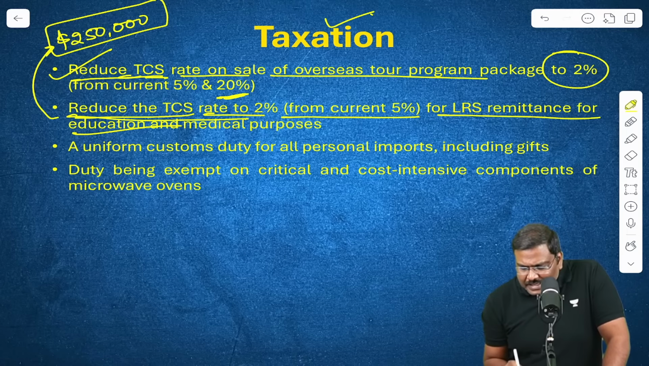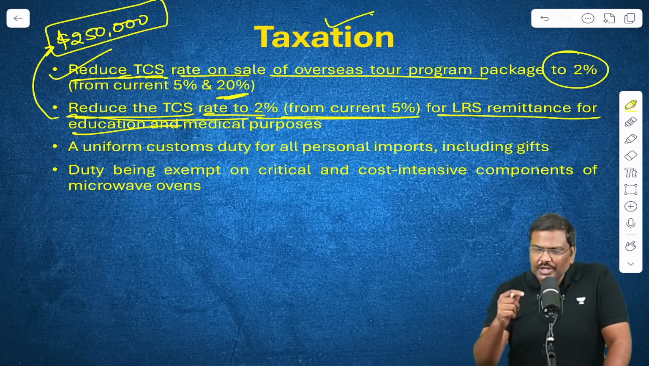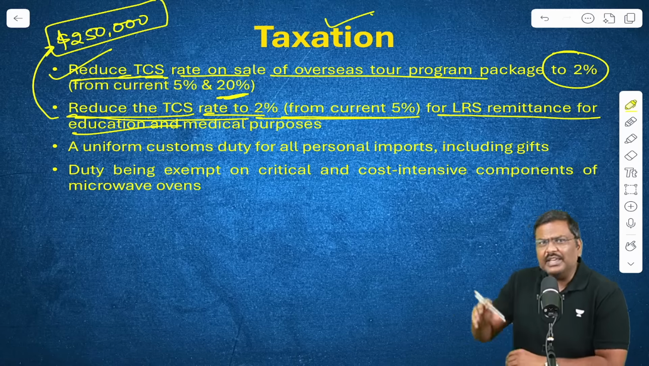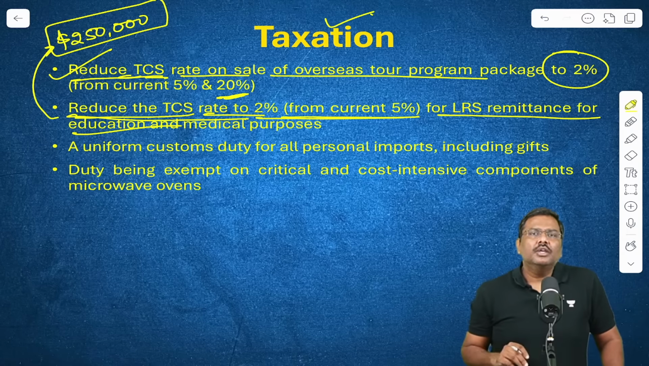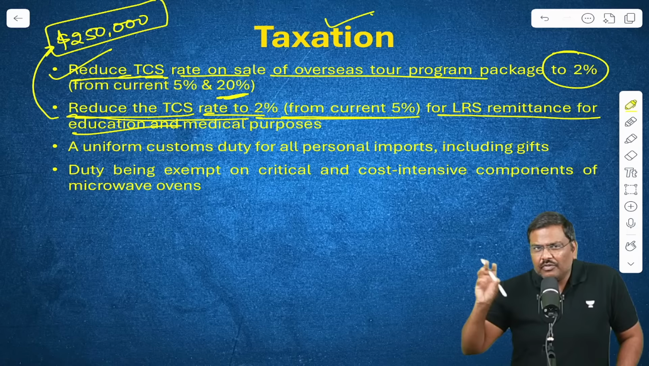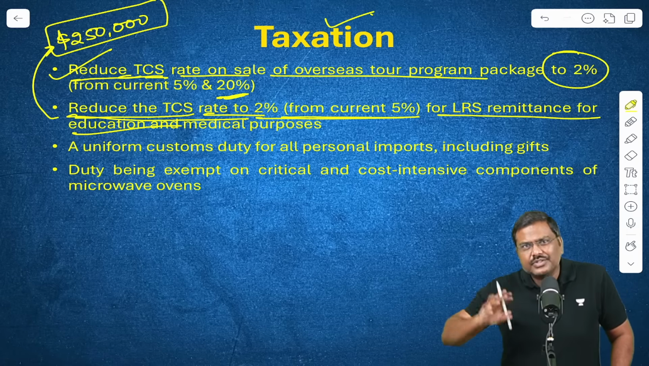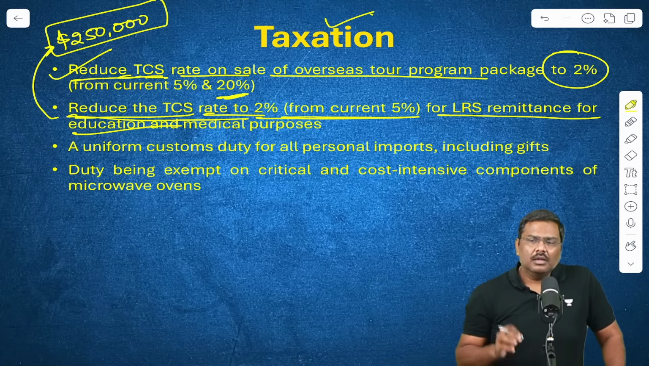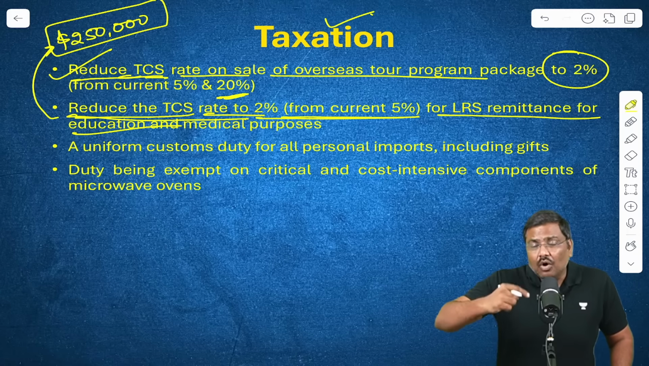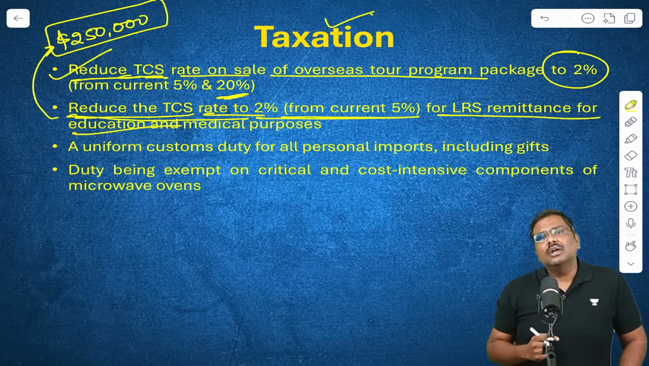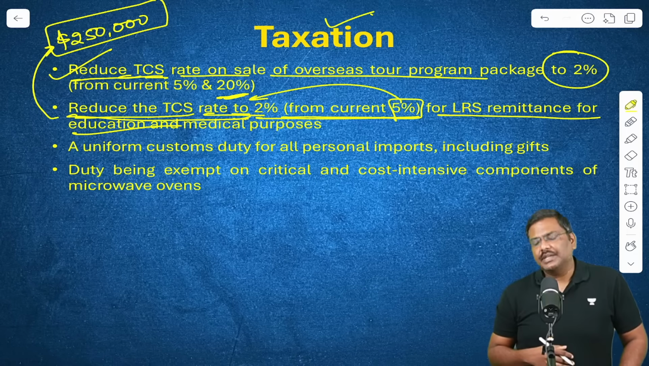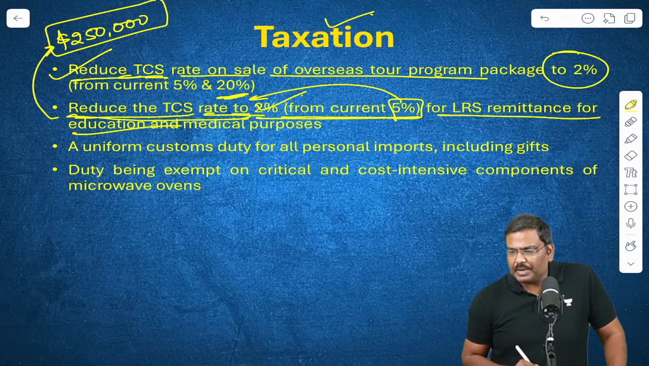Now, the TCS earlier, if you take out this particular money, let's say you pay for tuition fees in USA. You pay for medical fees for a treatment that you're getting done in Australia, or for that matter, Germany or Britain. Example, there was a TCS applicable on the remittances that you're taking out. Now this particular rate, which was 5%, has been reduced to 2%.